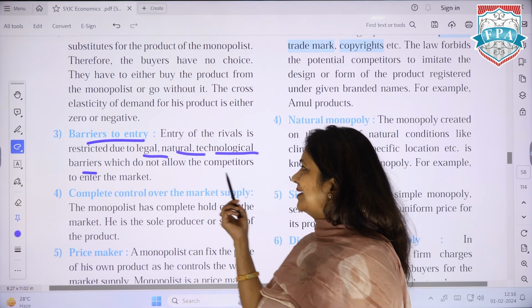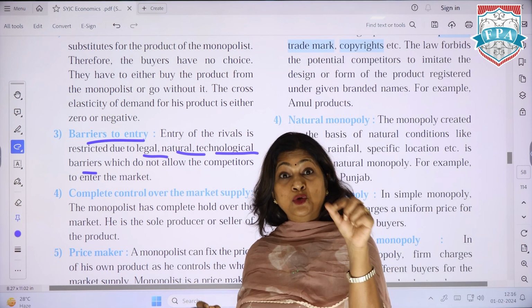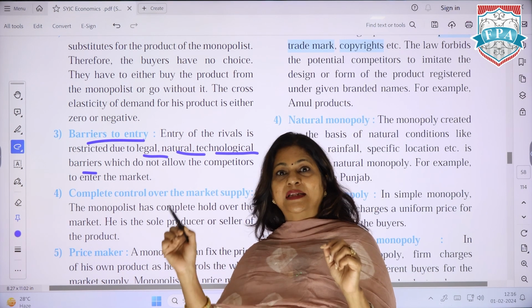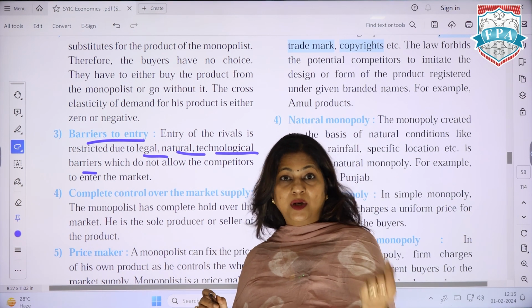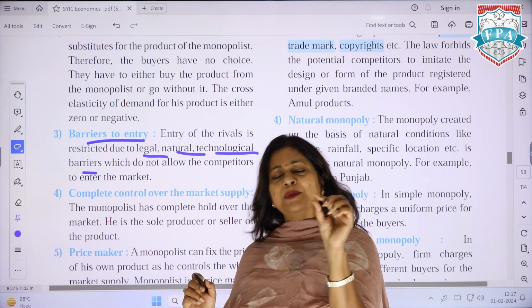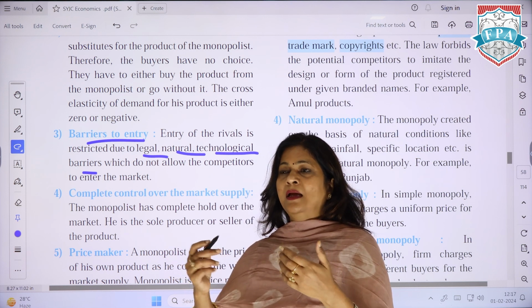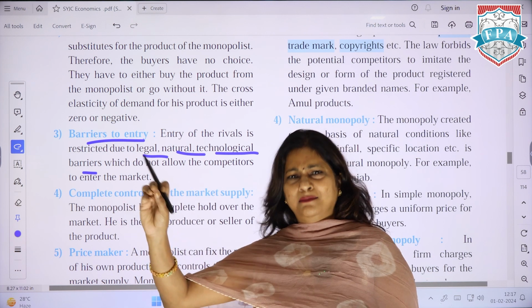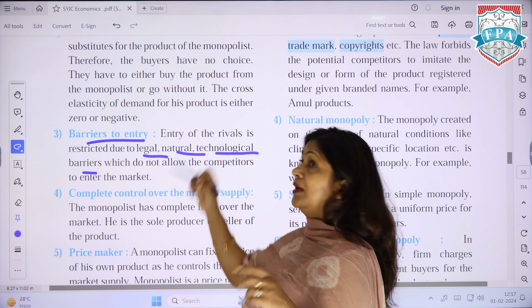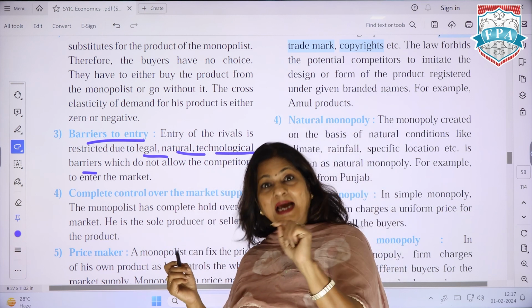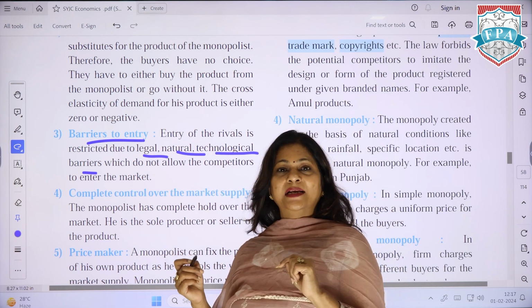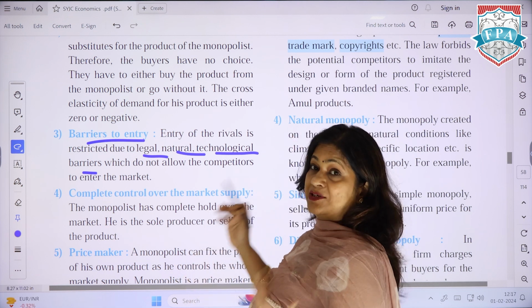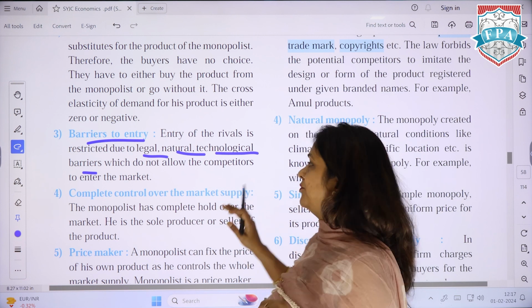So a question can come in the examination for 2 marks. In question number 2 they give you: identify the concept, or give one economic word for it and then reason it out. They will give you a few lines saying this company is not able to enter the market. They'll give you something with which you can identify that this is a monopoly. And in the reason you will have to write there is a barrier to entry because of legal, technological or natural reasons. That is going to give you marks.